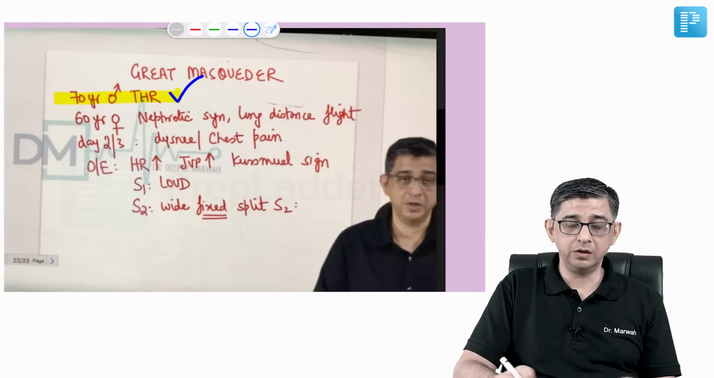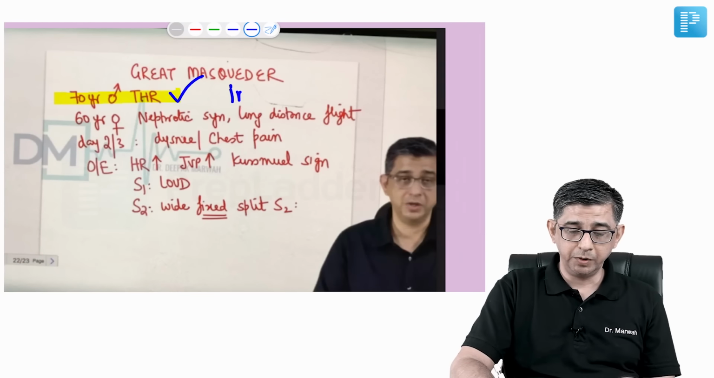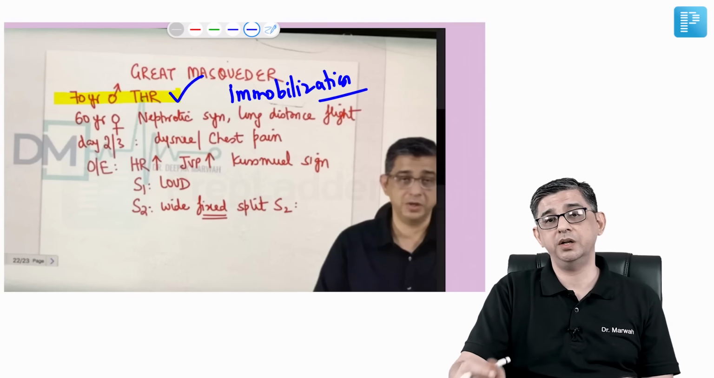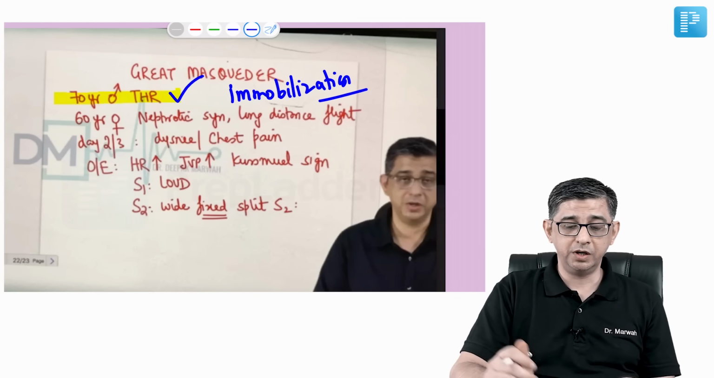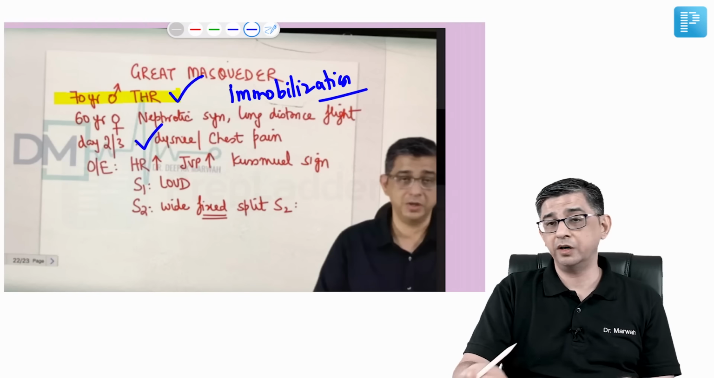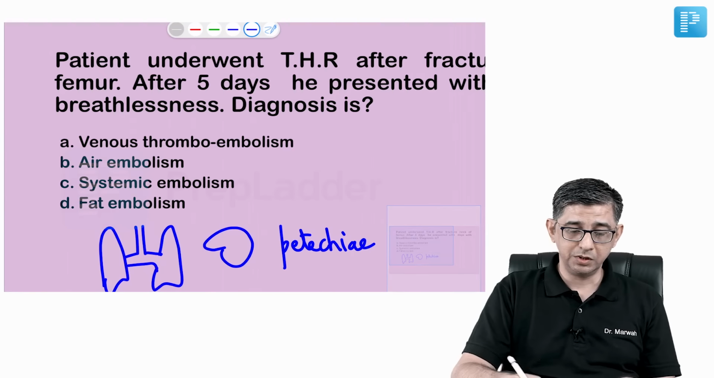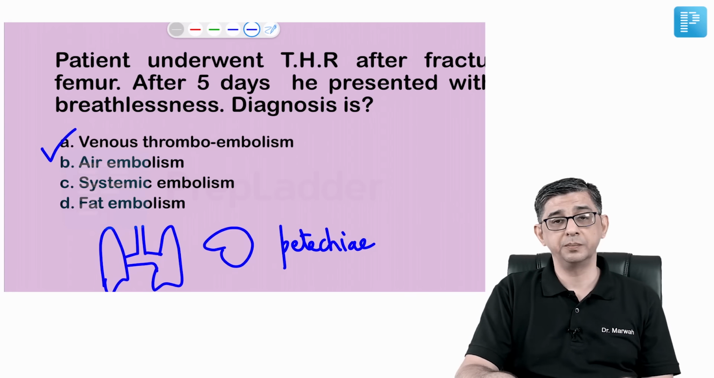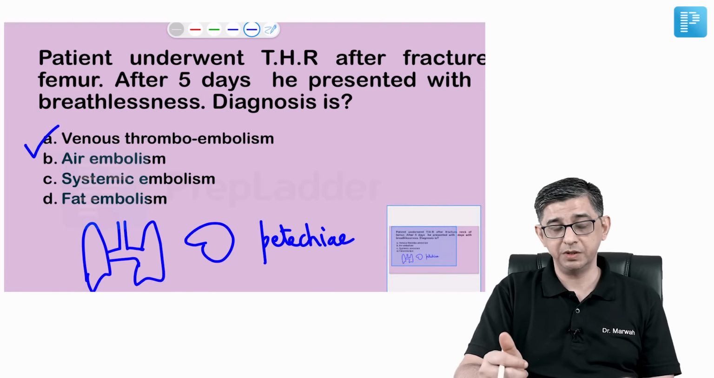Like if somebody has undergone a hip replacement, after hip replacement, this person will not be allowed to walk. So there can be immobilization which can contribute to stasis of blood in the calf veins. And that stasis of blood in the calf veins can then contribute to development of sudden onset dyspnea. And usually this will occur after 2 to 3 days of surgery. So the answer to this question should be given as diagnosis as venous thromboembolism. That would be pulmonary embolism basically.